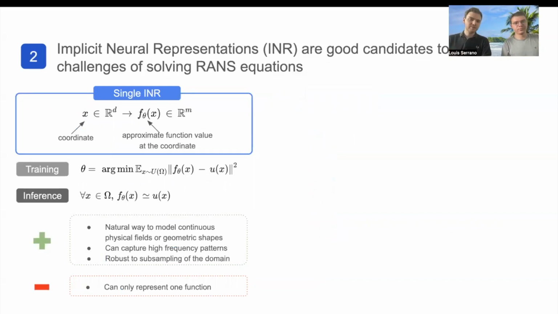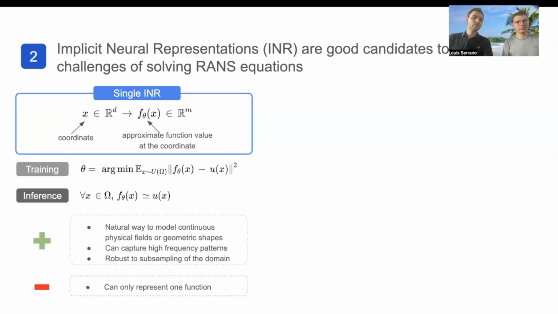So INR is quite simple. It's just a function that will map the coordinates value to a function value. So for instance, it's useful to reconstruct a physical field. We'll just give a coordinate and we give the field at this given coordinate. In order to train it, it's the usual thing. We minimize a reconstruction loss. And at inference time, it will just give you the output field.